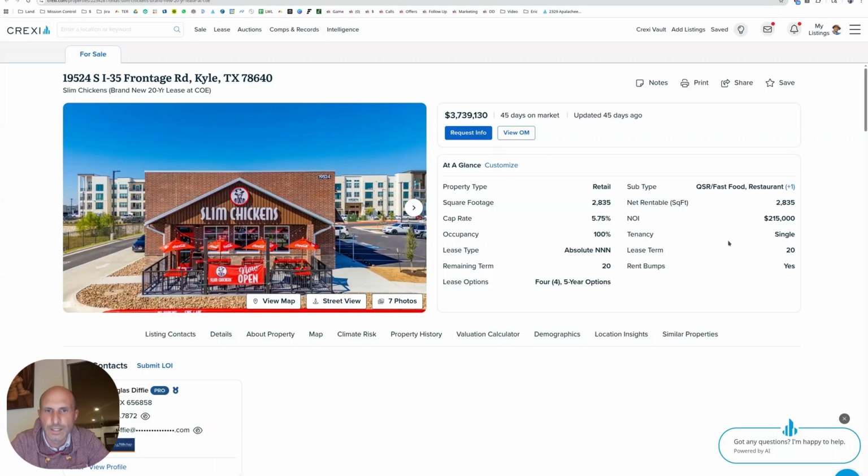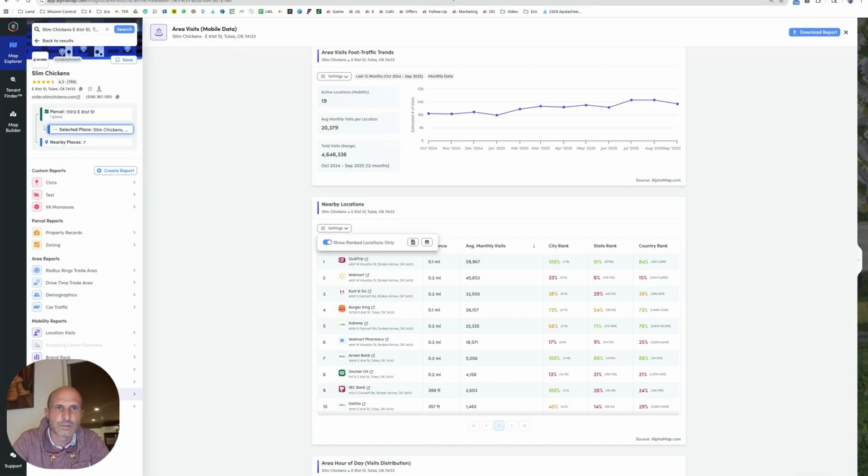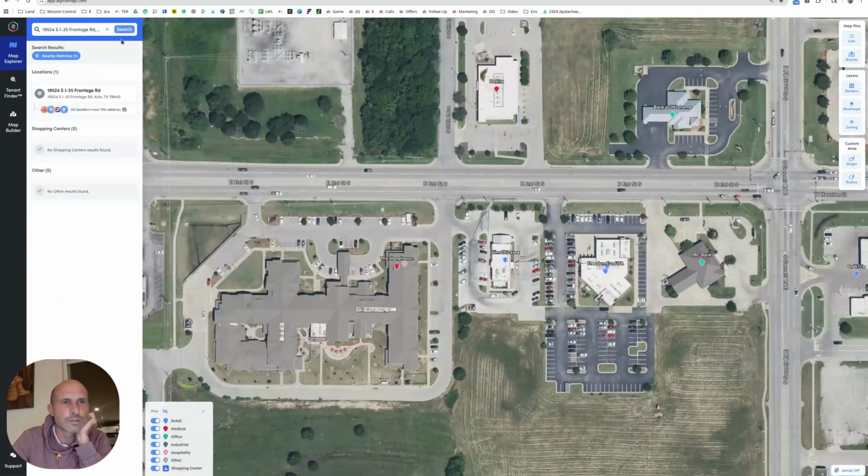215,000 NOI. Cap rate 5.75. Oh, yeah, you're dreaming. So the other ones in the market have been doing sixes, upper sixes. These guys are doing 5.75. Maybe this is one heck of a location compared to the others. The other ones didn't seem to be super awesome business locations.